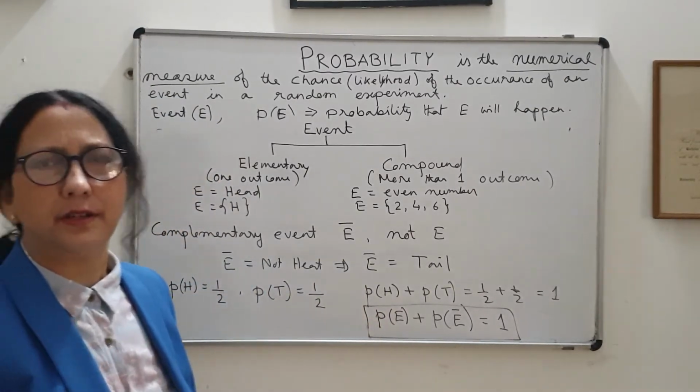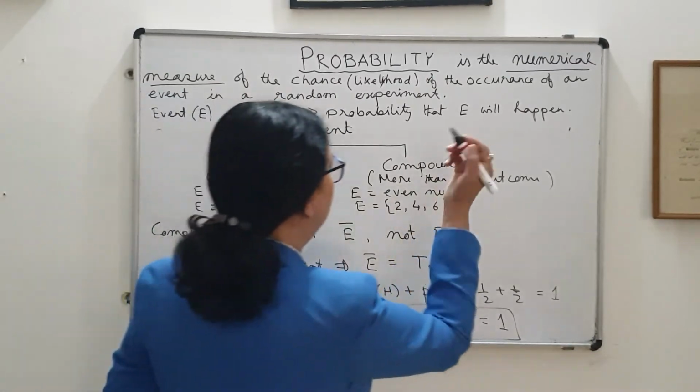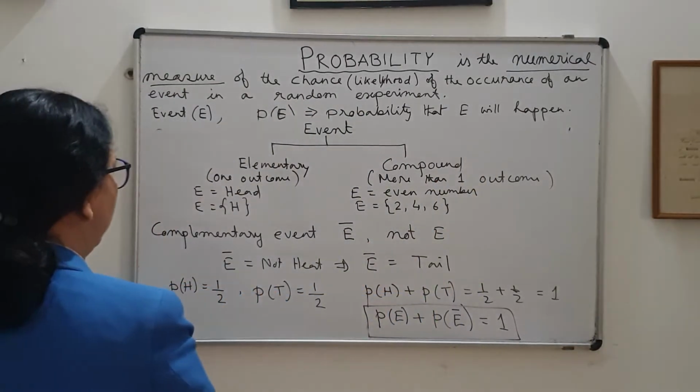This is for the toss of a coin. Now if I consider the random experiment to be throwing a die, then what will be the elementary events?